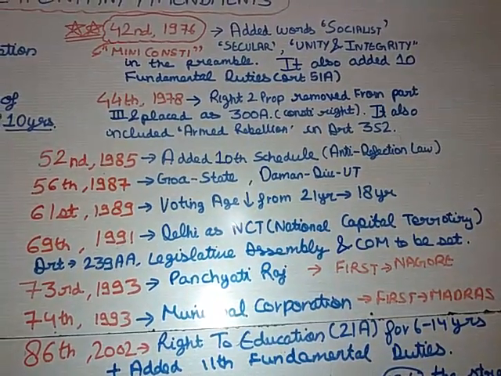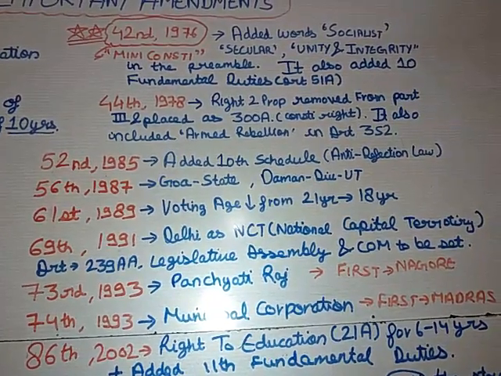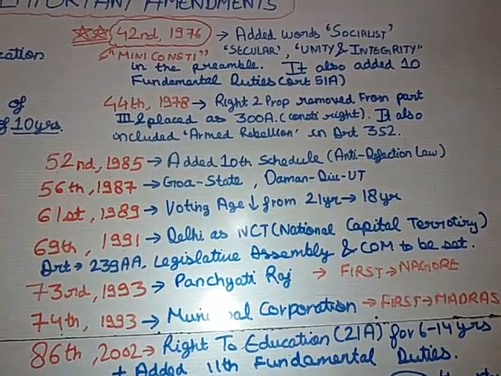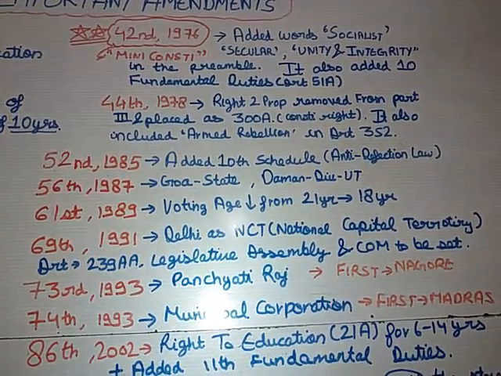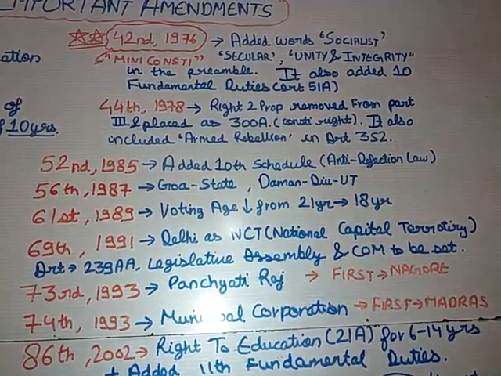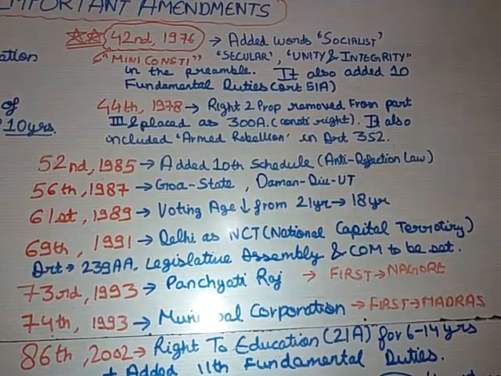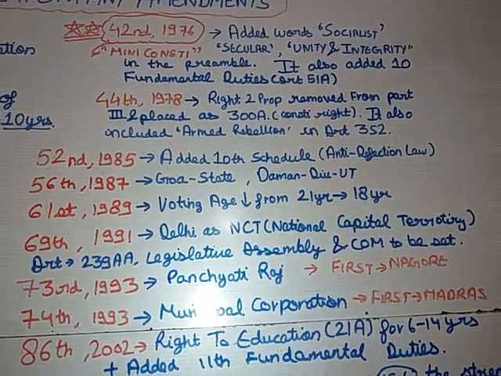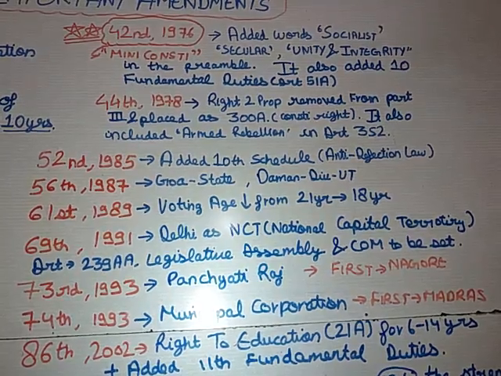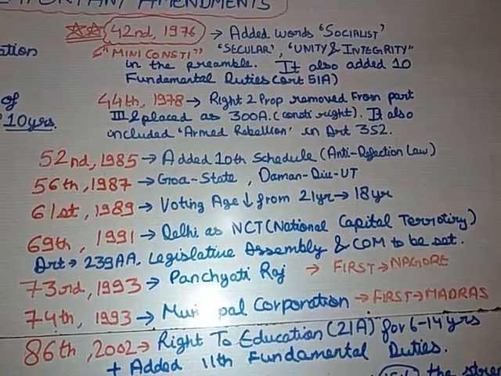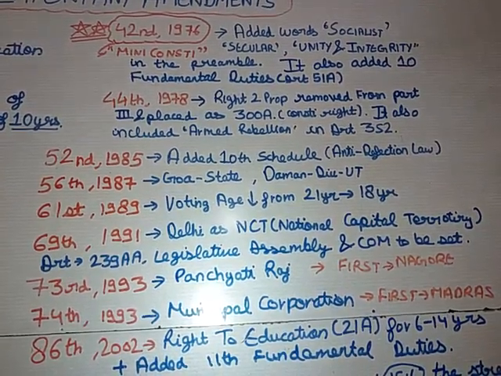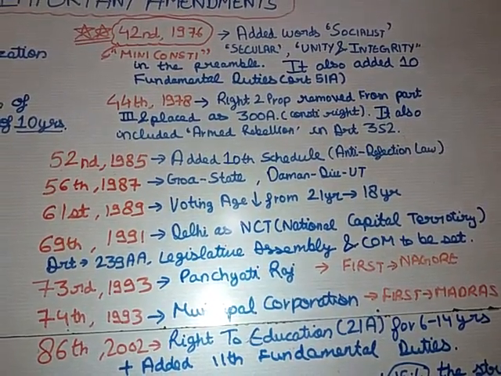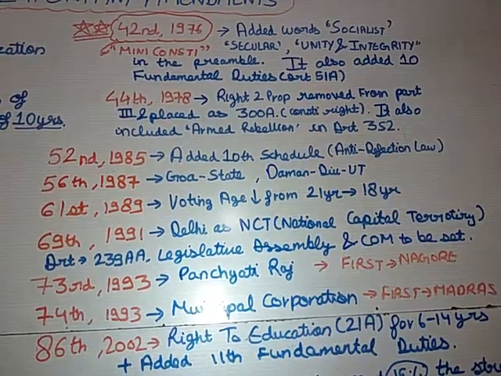Then comes the main Amendment Act, which is called the 42nd Amendment Act of the year 1976. It's also called the mini constitution. The question would be which amendment is called the mini constitution, and the answer would be the 42nd Amendment Act of 1976. What did it do? It added the words socialist, secular, unity and integrity in the preamble. So which words were added by the 42nd Amendment Act? The 42nd Amendment Act added socialist, secular, unity and integrity in the preamble.